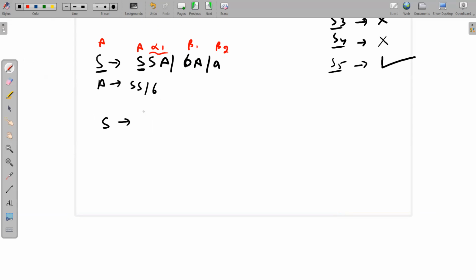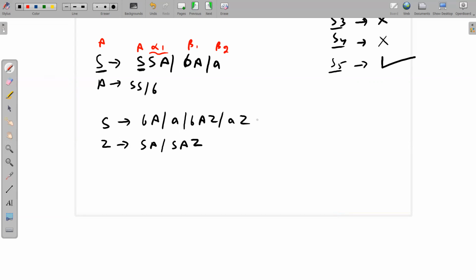So I will write S implies beta 1, beta 2, beta 1Z, beta 2Z. Z implies alpha 1 or alpha 1 Z. We have removed left recursion. Okay.